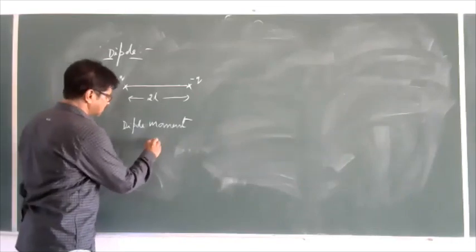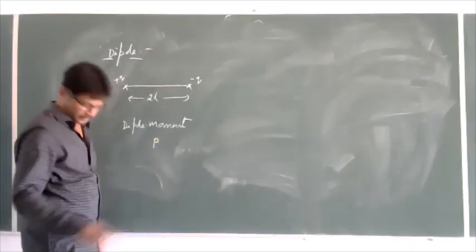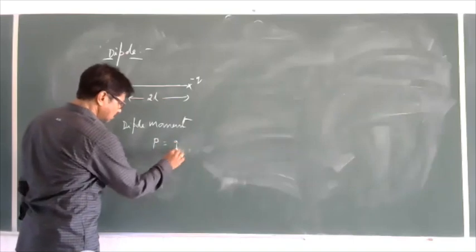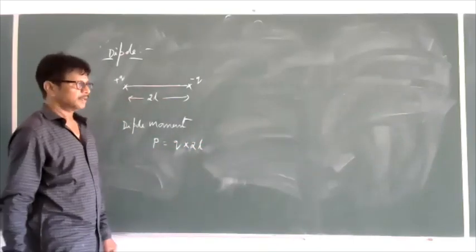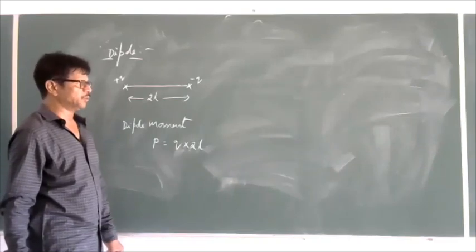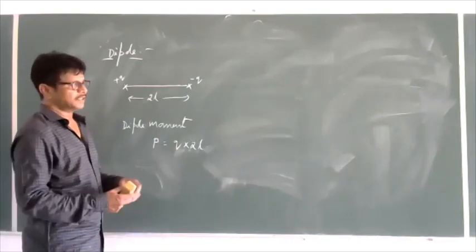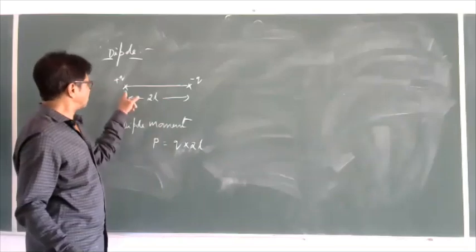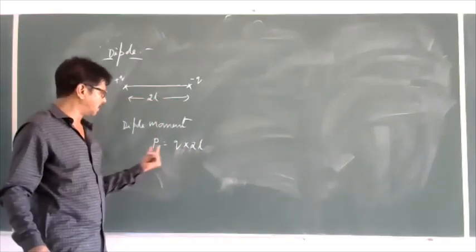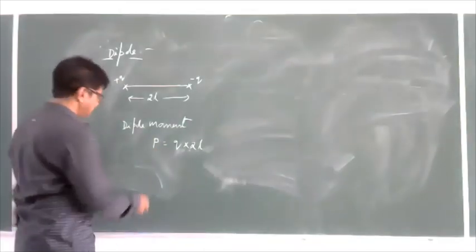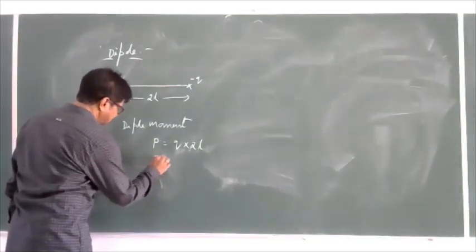It is denoted with the symbol P. P is equal to Q into 2L. That is nothing but the product of charge and the distance between, or the length of a dipole, we call as a dipole moment. It is a vector quantity.